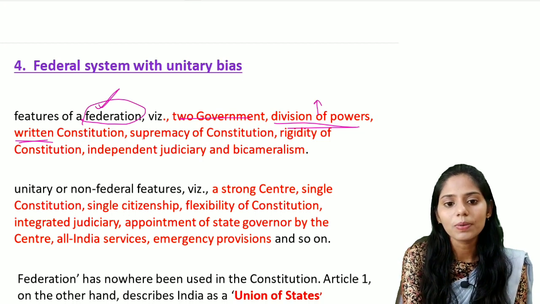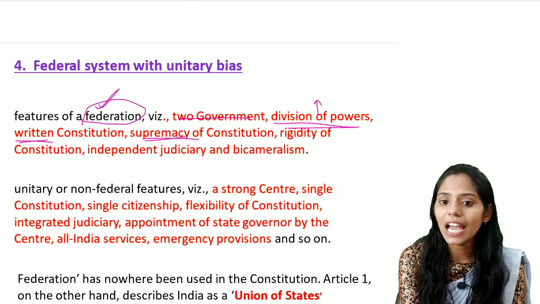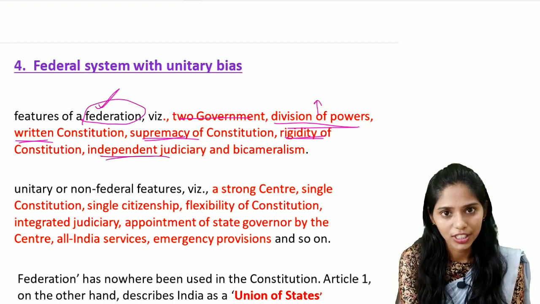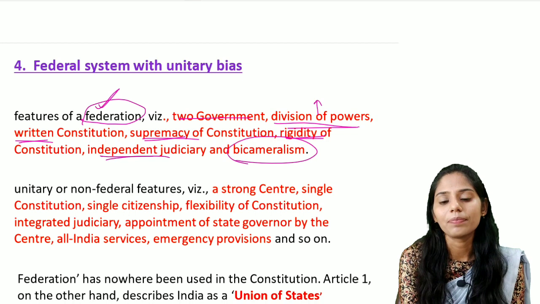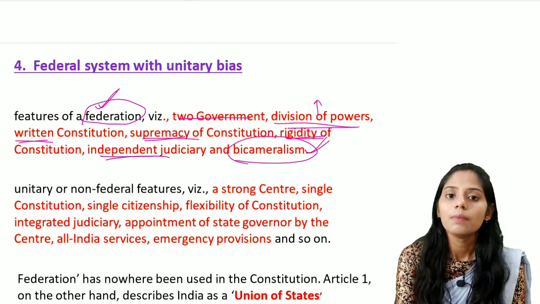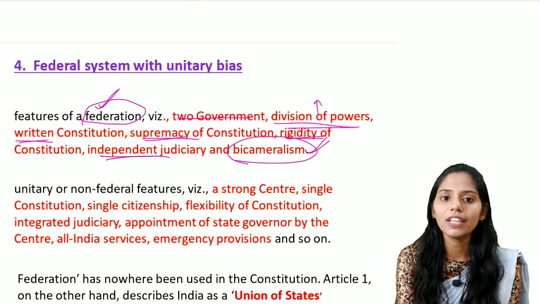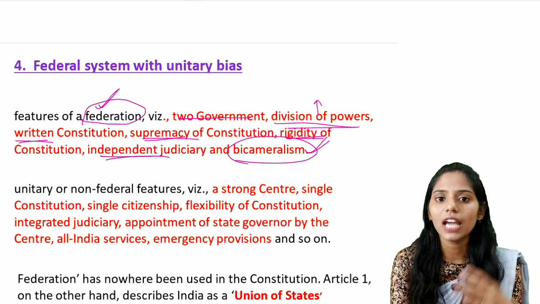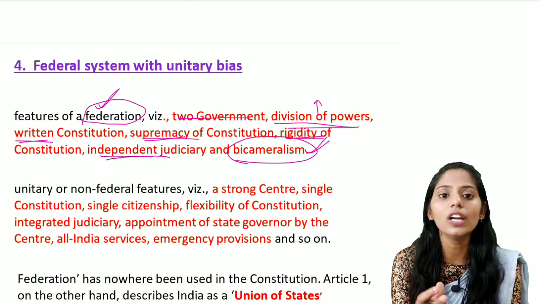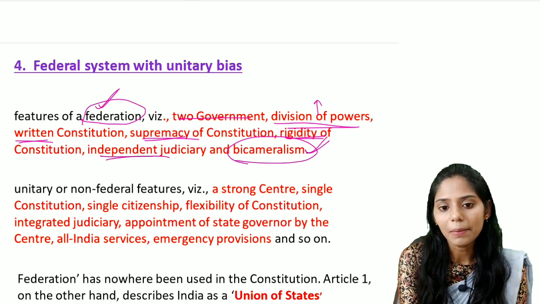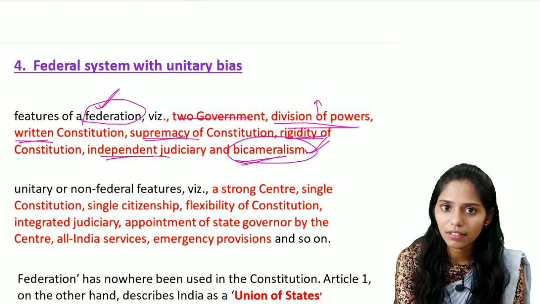And the next one is supremacy of the constitution, and we have the rigidity of the constitution and also an independent judiciary and also bicameralism. It is bicameralism only at the center level but not at the state level, because at the central level we have the upper house and the lower house, as we all know. In the states, we have the upper house and the lower house only in some states but not all the states. So bicameralism is present only at the central level.